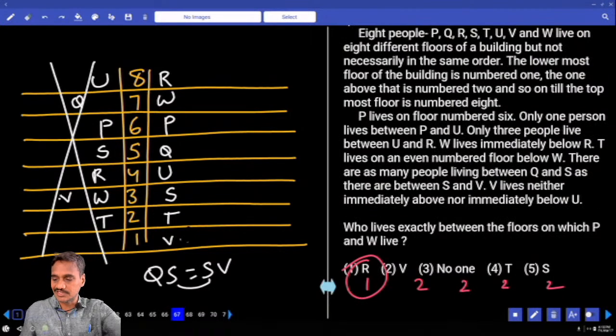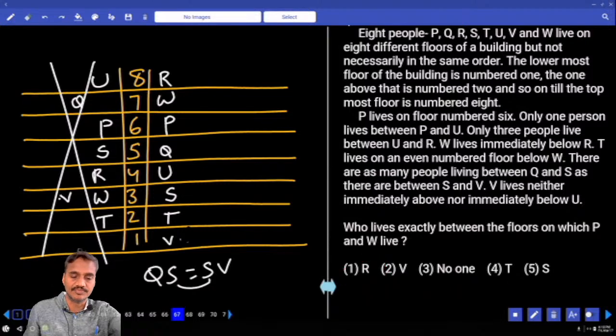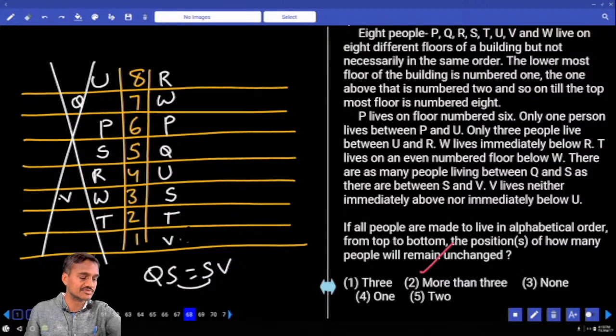And who lives exactly between the floors on which P and W live? Exactly in between P and W, is there anyone? No one, choice 3, question 67.